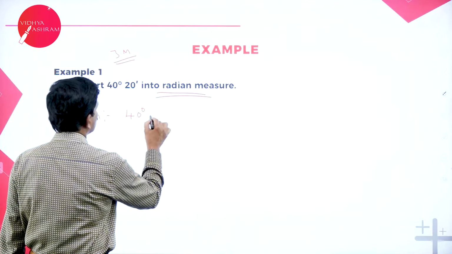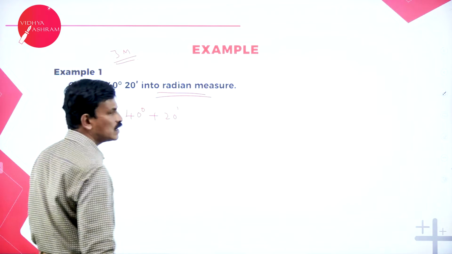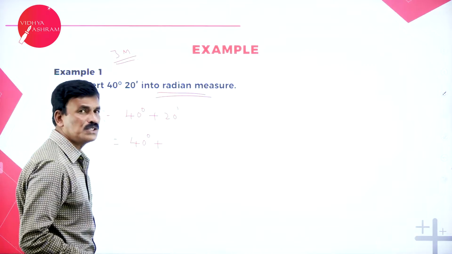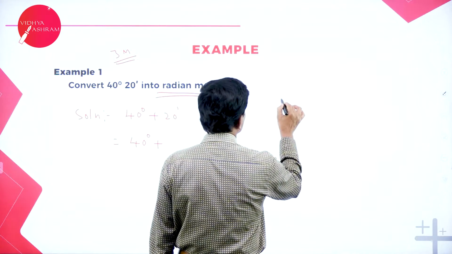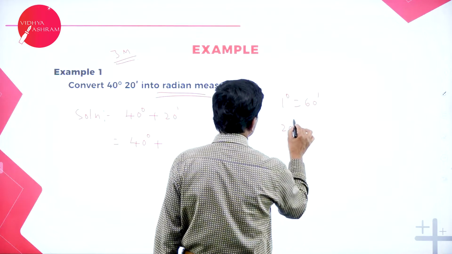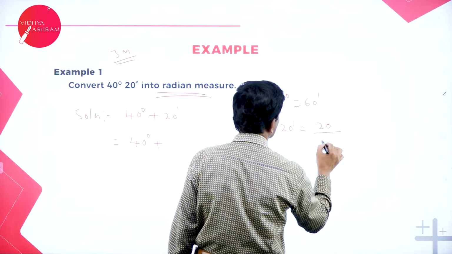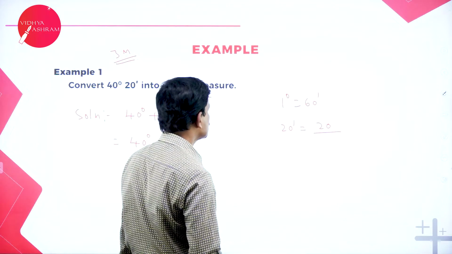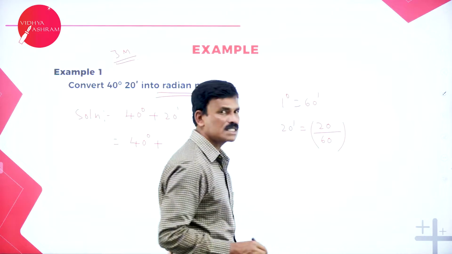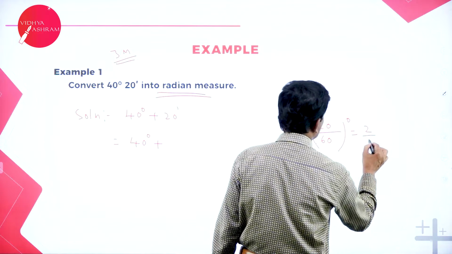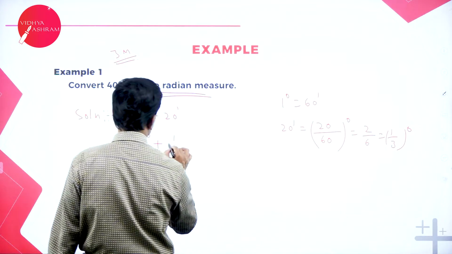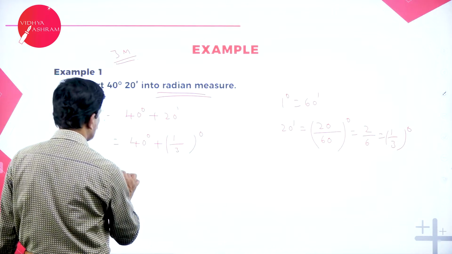40 degrees plus 20 minutes. Now this 40 degrees stays as it is. Now convert 20 minutes into degrees. Since we know that 1 degree is equal to 60 minutes, 20 minutes can be written as 20 divided by 60 degree. That's equal to 2 by 6, which is 1 by 3 degree. So this is 1 by 3 degree. That's it.